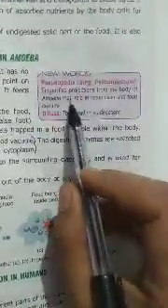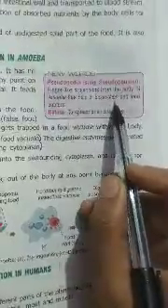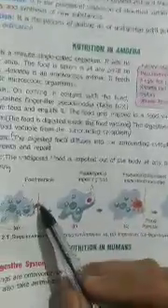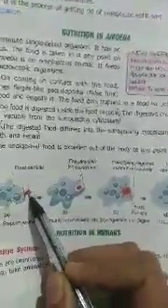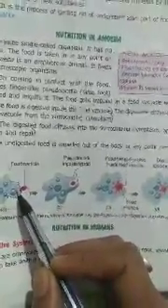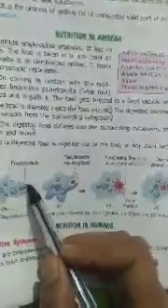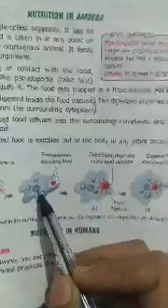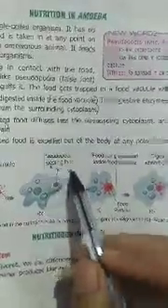Pseudopodia are finger-like projections from the body of the amoeba that help in locomotion, movement, and food capturing. Pseudo means false, podia means feet. The pseudopodia are also known as false feet. Their food is ingested here. The pseudopodia encircle the food and then it moves inside the body of the amoeba. The amoeba's pseudopodia ingest food.